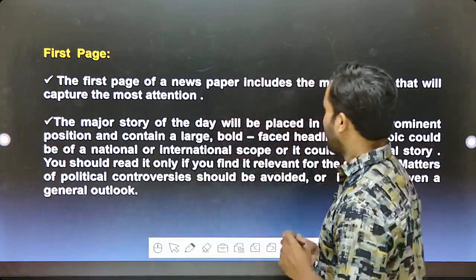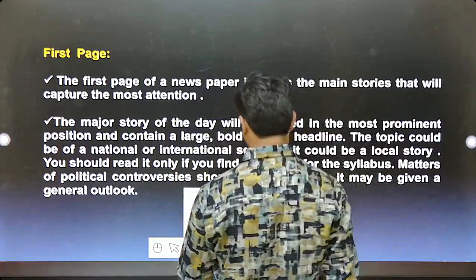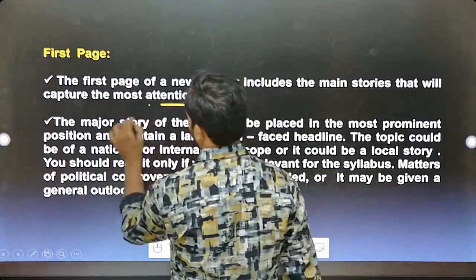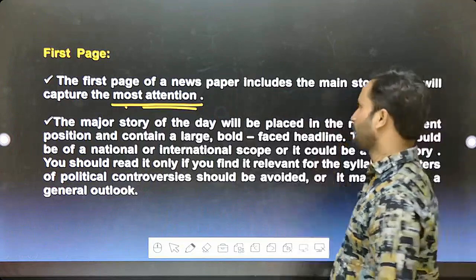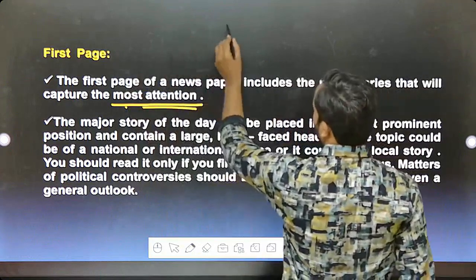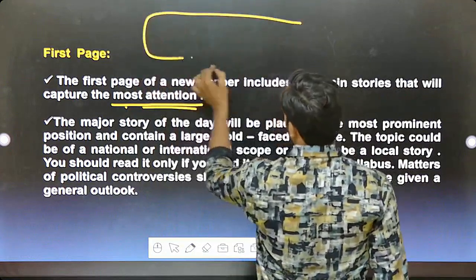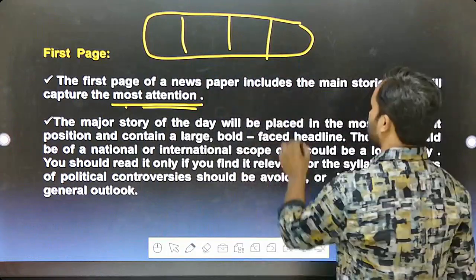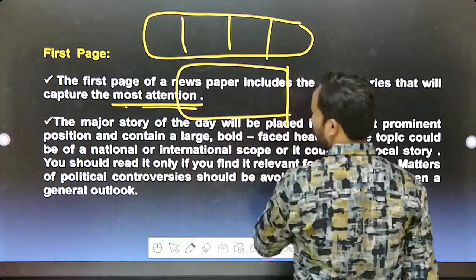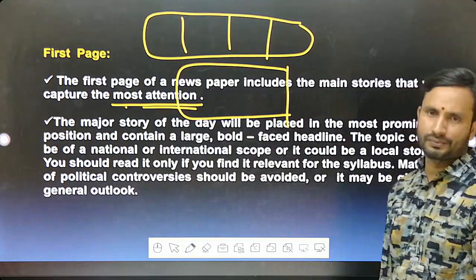Whenever you open the newspaper, some highlighted things would be there on the front page. So the burning issue would be highlighted within this front page.